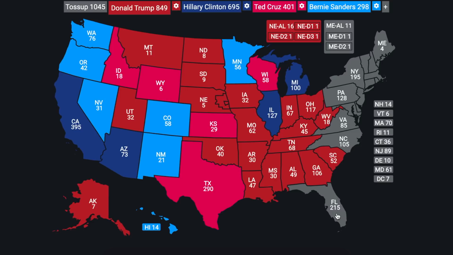As for Hillary Clinton versus Bernie Sanders, obviously Hillary Clinton would defeat Bernie Sanders in a 2016 Democratic primary, and she would in a 2020 Democratic primary if they were the two candidates. It's a state that prefers moderates, and especially among the older population there. However, I do believe that Donald Trump would carry the state of Florida. 215 electoral votes going to his column, and now he holds 1,064 electoral votes with just 830 electoral votes left to be given out. It is getting very narrow here for any possibility of Bernie Sanders or Ted Cruz winning